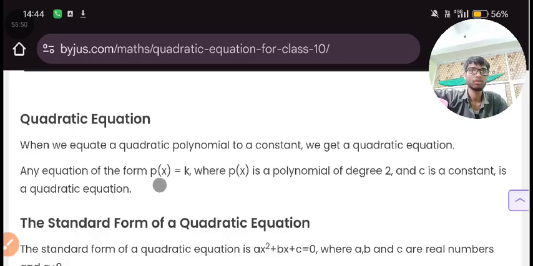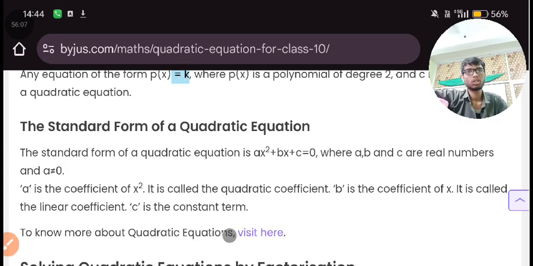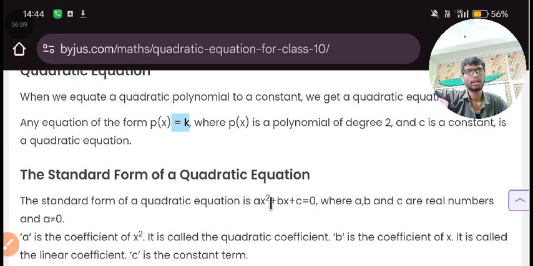Any equation of the form p(x) equal to k, where p(x) is a polynomial of degree 2 and k is a constant, is a quadratic equation. Just we add this equal sign.